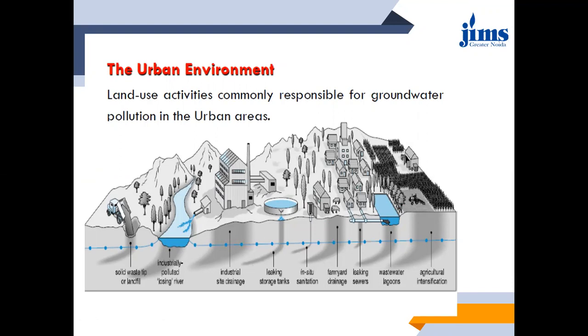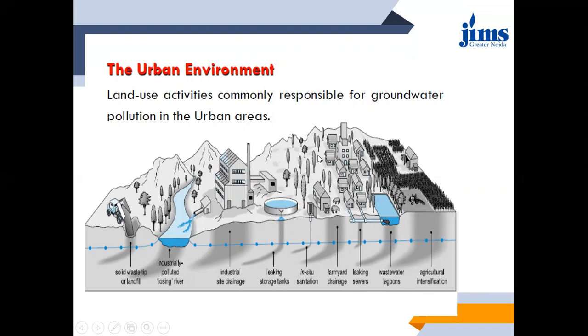Then farmyards, at certain farmyards also. Say if you go to any remote areas or in places where these dairies and all are there, at those places a lot of dumps will be generated, and a lot of fecal matter will be generated. All those matter will be acting as a pollutant to the groundwater resources. Then sewers, leakage in the sewers. Then water lagoons.